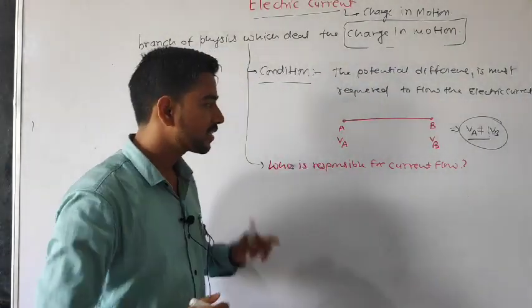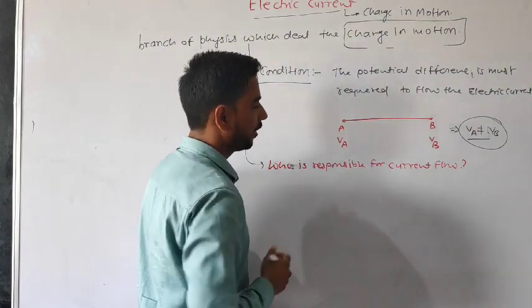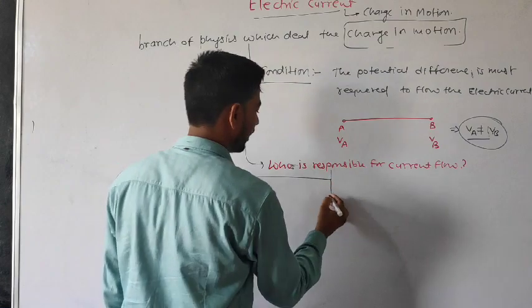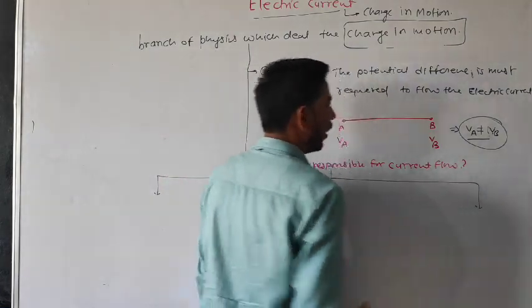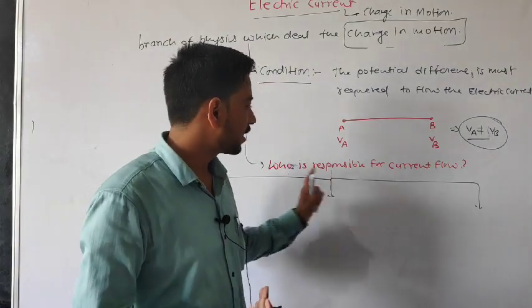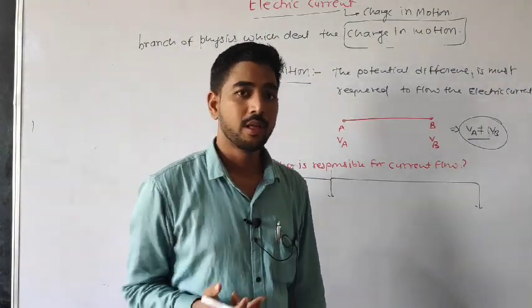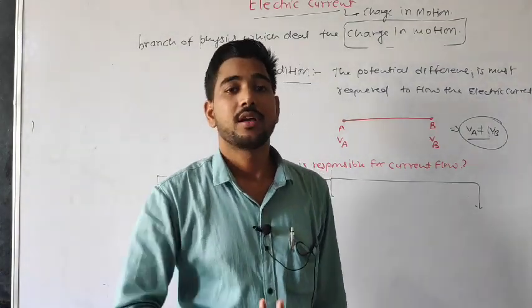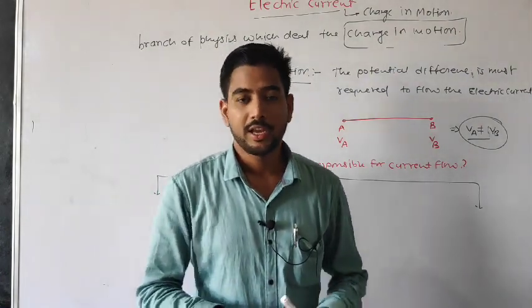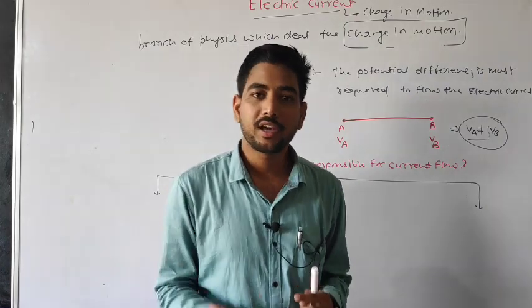We will try to find the answer in three conditions. Suppose you want to ask, sir, who is responsible for current flow, in metals, in liquids, in gases, where?